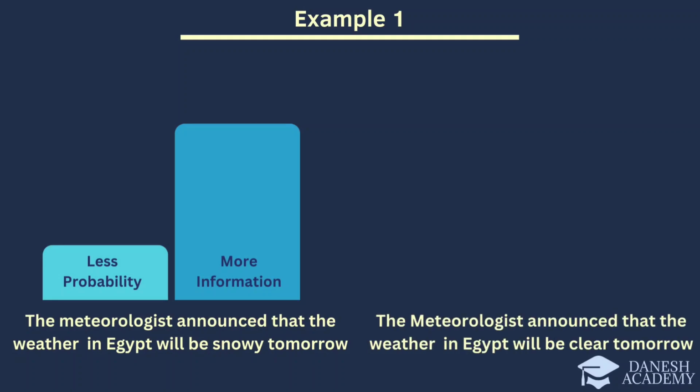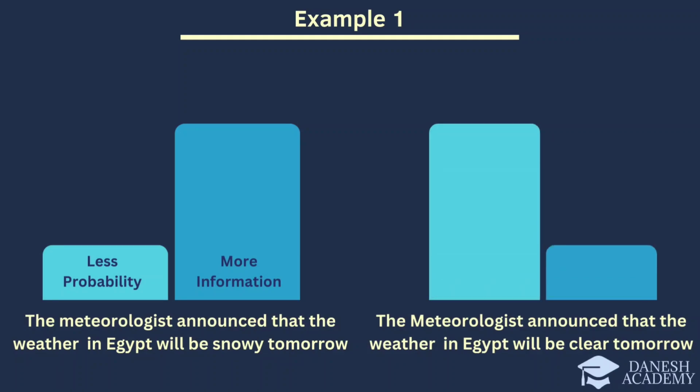This news is quite logical and common given Egypt's typically sunny weather, indicating a higher probability event and containing less information. So, we observe that the lower the probability of an event, the more information it carries, and conversely, the higher the probability of an event, the less information it contains.